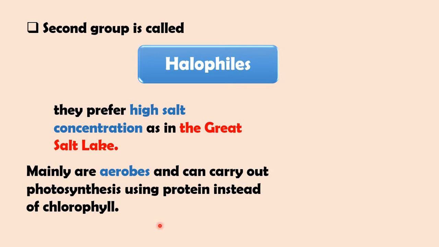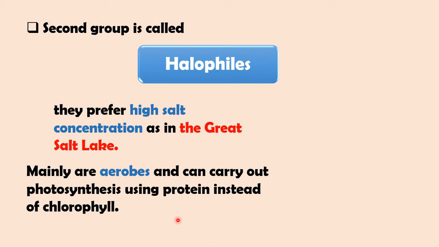The second group is called halophils. We said phils means like, so halo means salt. They like high salty concentration. Like where? Like the Great Salt Lake. So halophils like high salt concentration, so they can survive in places such as the Great Salt Lake.